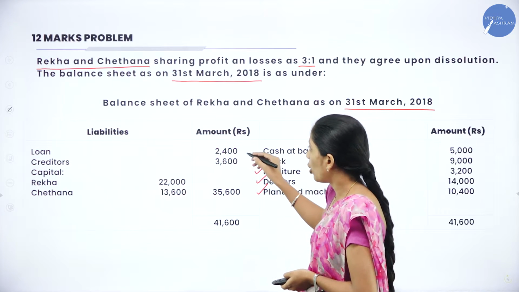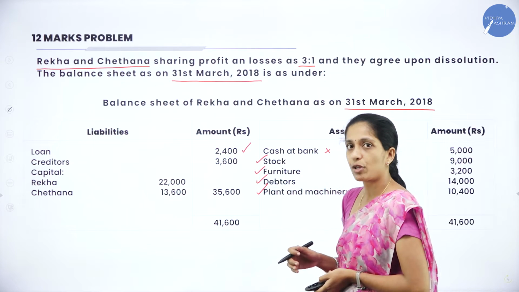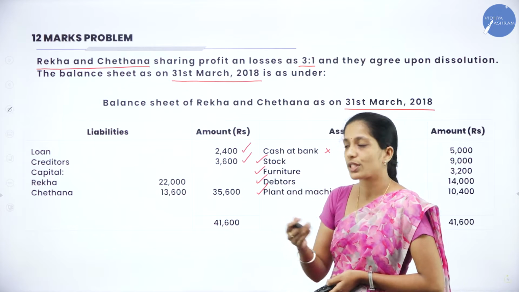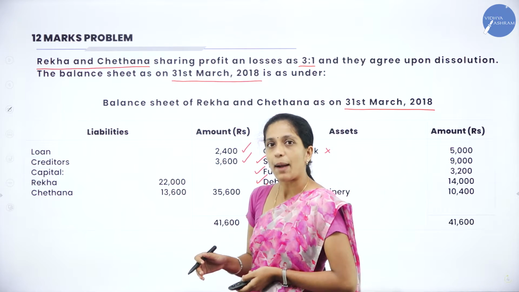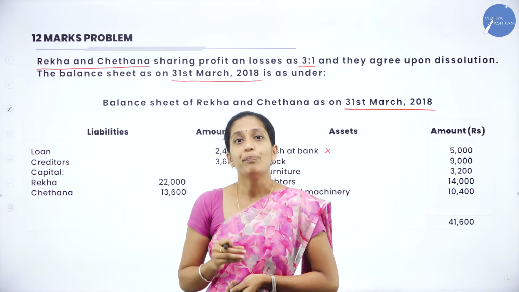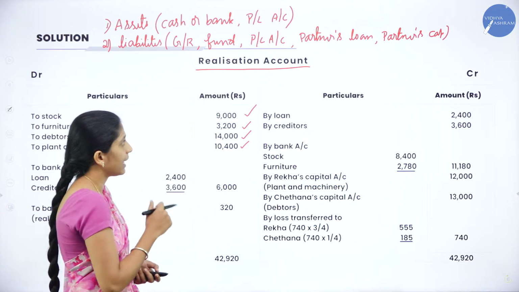The first one is loan. As I told, it's an outsider liability, so we have to take it into consideration. Next is creditors, which is also an outsider liability. Next, they have given capital. This capital is not taken here; we will take it in the partners capital account. Now we shall see how we have recorded under realization account.